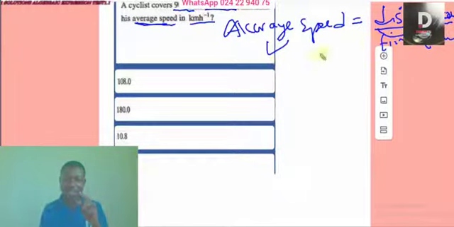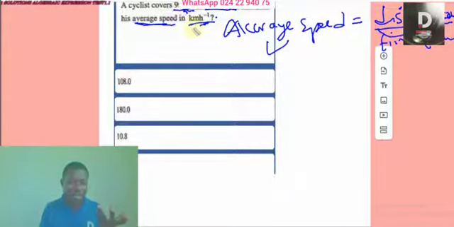So he's asking for average speed. Now watch. He gave the distance in meters and the time in minutes, but he asked for the average speed in kilometers per hour. What does it mean? When the examiner does that, convert the meters to kilometers and convert the minutes to hours. Then you go.